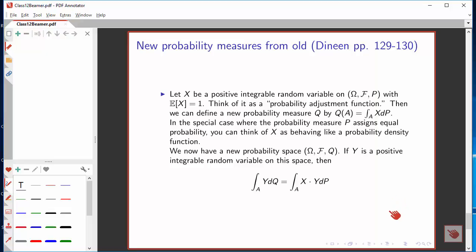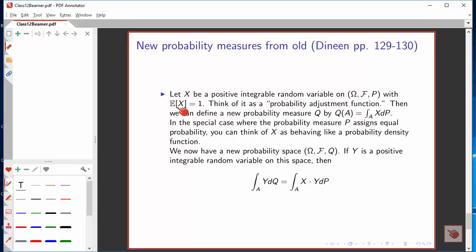Now to finish up, I'm going to describe a cute trick for creating new probability measures from old. You will not understand this fully until you work some examples of it in class, but I'll introduce the idea anyway. Let's consider a positive integrable random variable. It's integrable, so it has an expectation, and I'm going to make that expectation equal to 1. That's not really so severe a restriction. If the expectation came out to be 2, I would simply divide the random variable by 2, and then I'd have one whose expectation was 1.